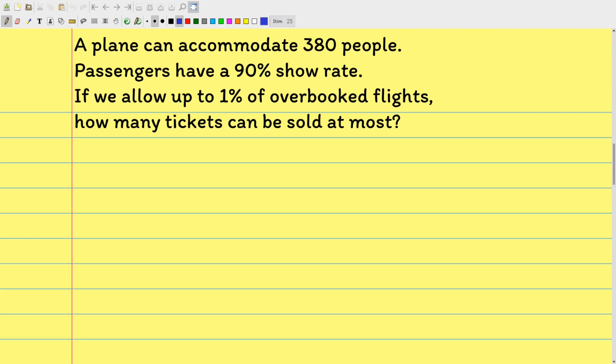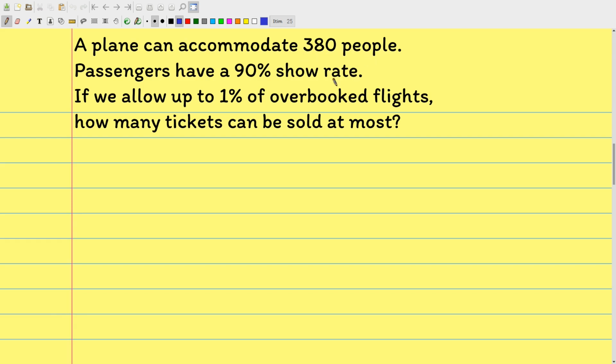Maybe you are surprised why airlines can oversell their tickets to the passengers. So let's try to understand this problem, or their business, from the view of mathematics. Let's suppose a plane can accommodate 380 people. So that's the capacity of the airplane.